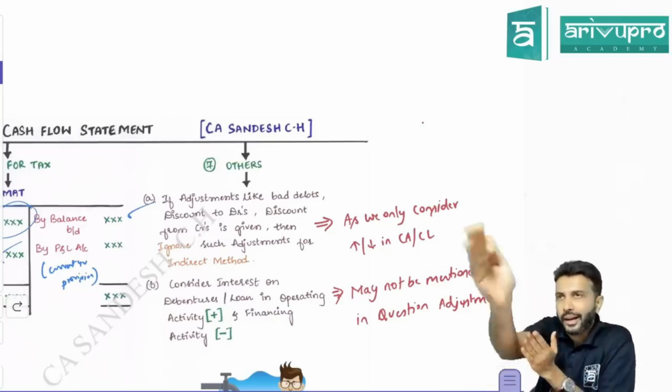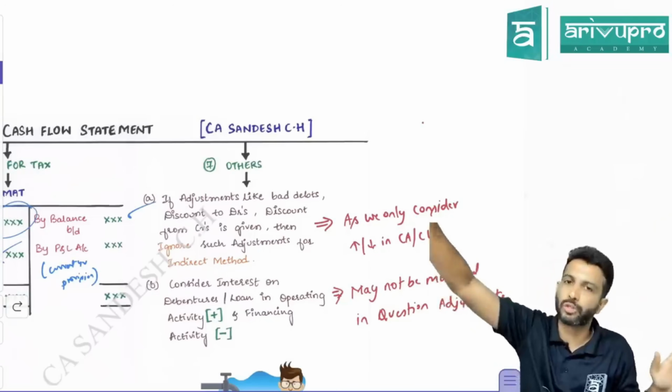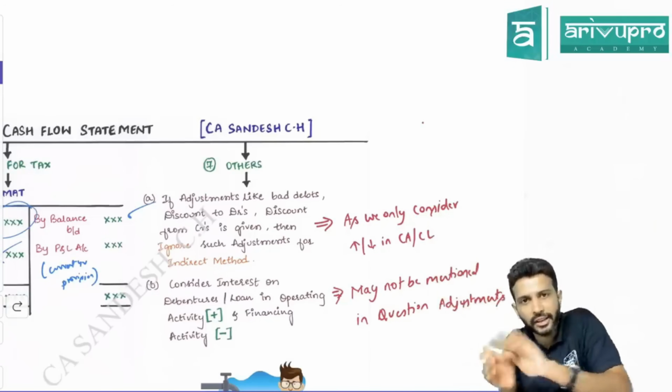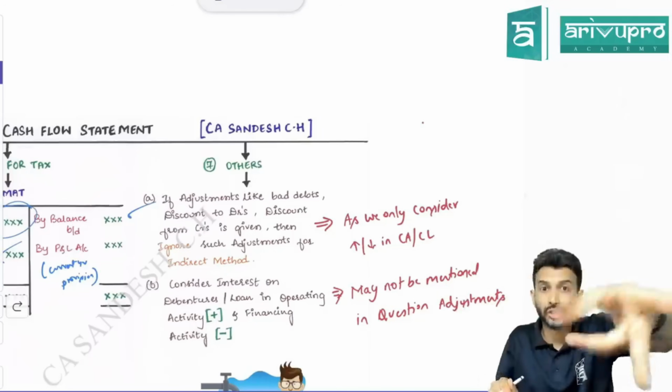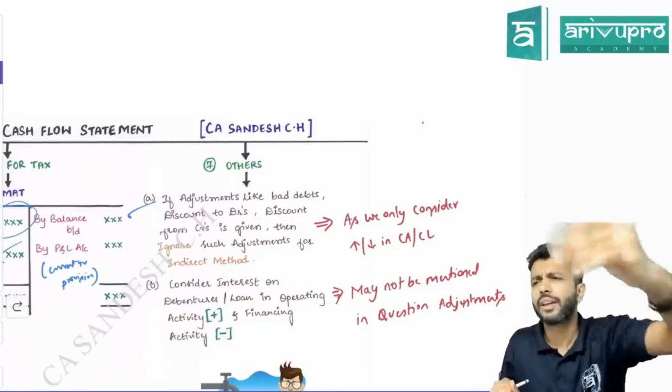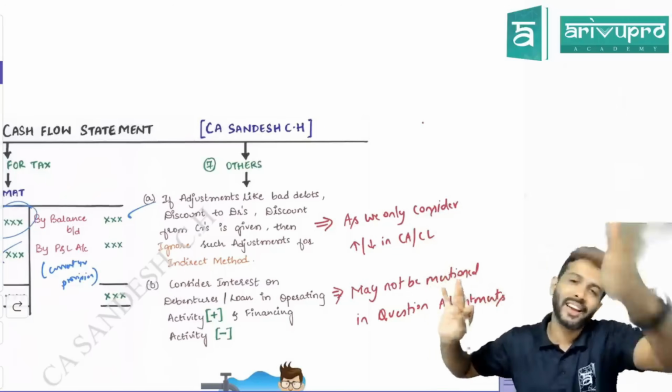As far as current assets and current liabilities are concerned, we only take into account the opening balance and closing balance and find out whether the current asset has increased or decreased. Other adjustments, if they give you, like bad debts, discount allowed, discount received from creditors, whatever they give, simply ignore them. No need to actually put a line. Simply think that it is not there and move on.